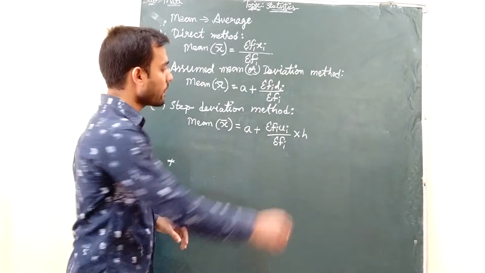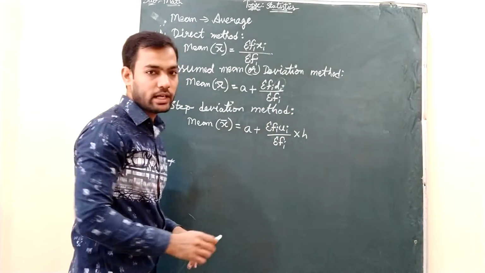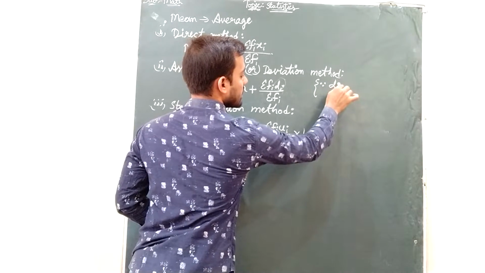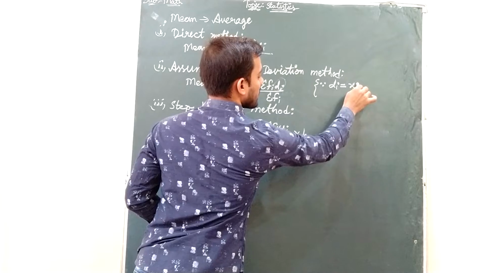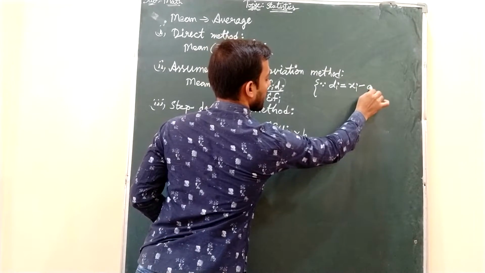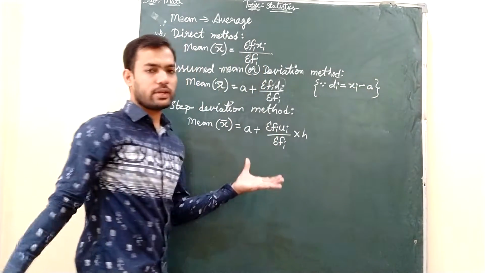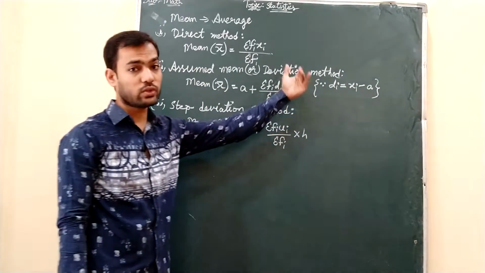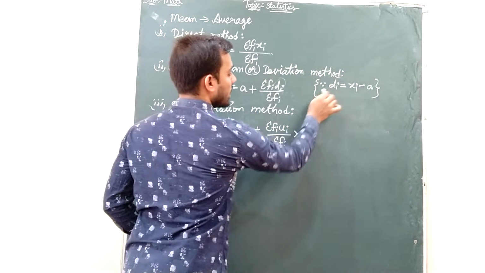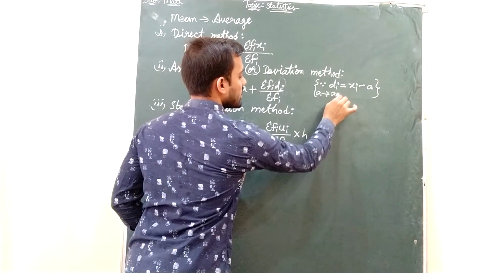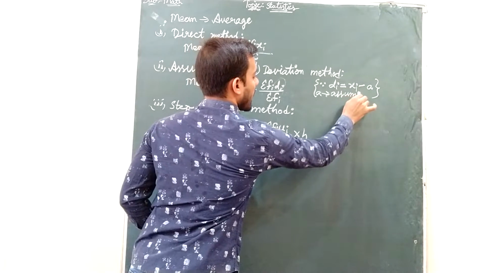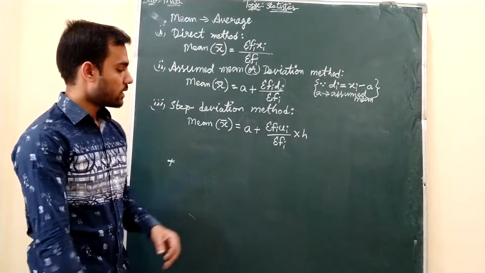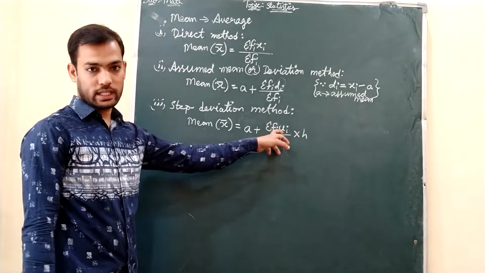Here beside, I will write something: di you got extra, right? So how will you get that di? Di is nothing but xi minus A. That you will get in the frequency distribution table. So from there you need to subtract. For finding di values, you have to do xi minus A. And what is A? I said A is nothing but the assumed mean. Okay guys?